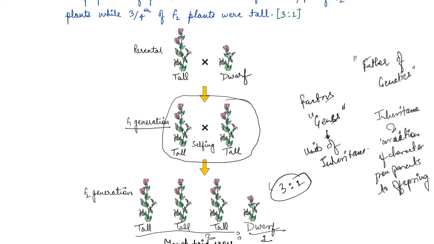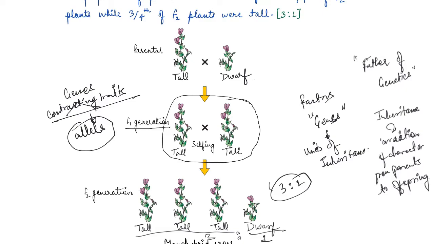Now, genes which code for a pair of contrasting traits are known as alleles. Remember, they are known as alleles. So basically, they are slightly different forms of the same gene, right?